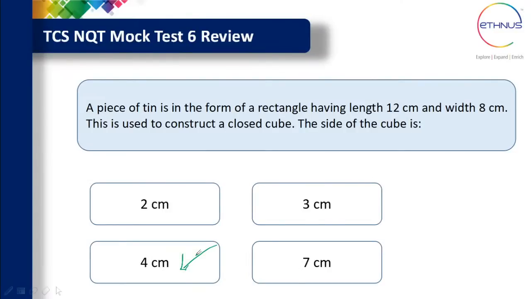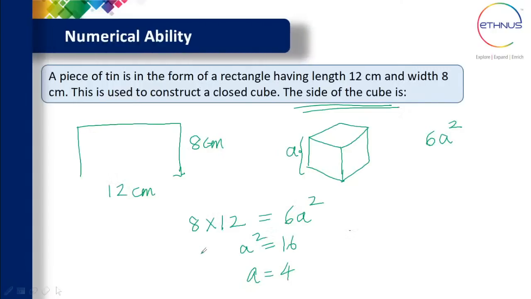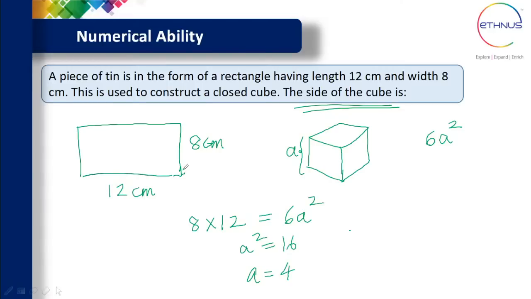Similarly, you might get different shapes, like a triangle that is converted into one more geometrical figure. Just an example, or it could be a square also, or other geometrical figures. Maybe it could be a semicircle which is converted into a cone. Like that, different types of problems could be asked, so it's better to know the geometrical figures. Yes, let's move on to the next question.